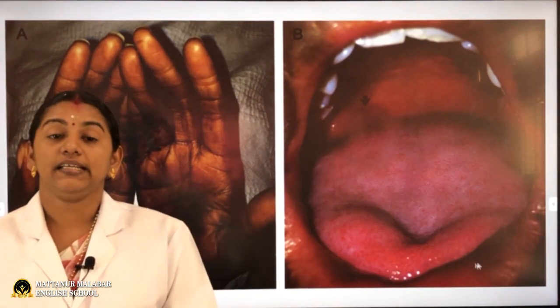Vitamin C, the chemical name of vitamin C is ascorbic acid. I hope most of the students now know where we are getting ascorbic acid. The main source is citrus fruits. This is also a water soluble vitamin.